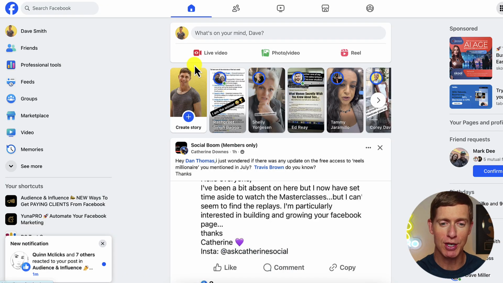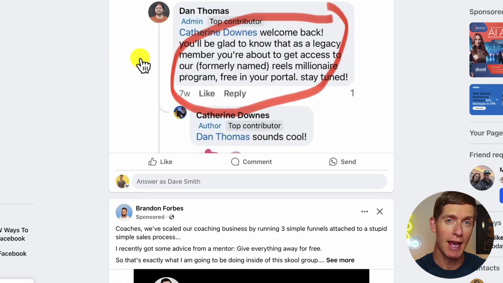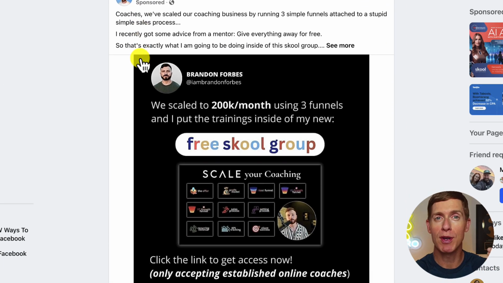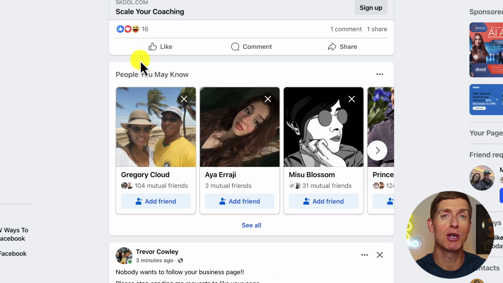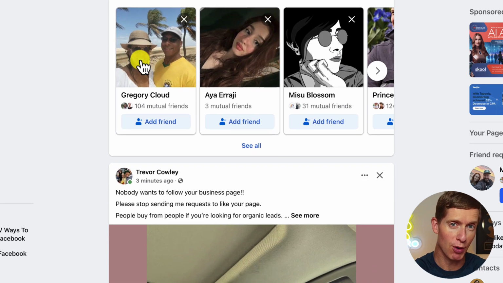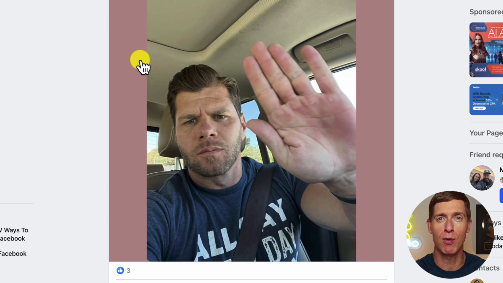And what you want to do is go through your feed and find posts from your ideal leads and then engage on those posts. The more you engage in the Facebook feed, especially on content from your leads, the more Facebook is going to show your post to more of your ideal leads. And so you can do this manually. You can go through and find the post that you want to engage on.